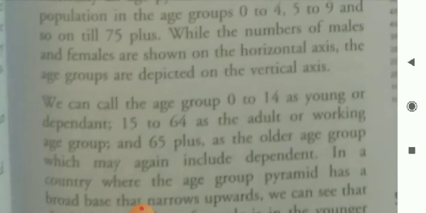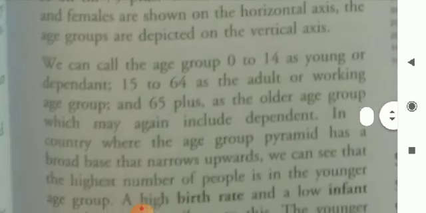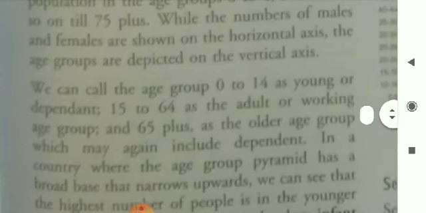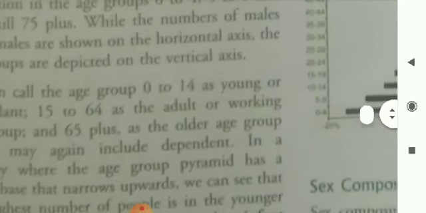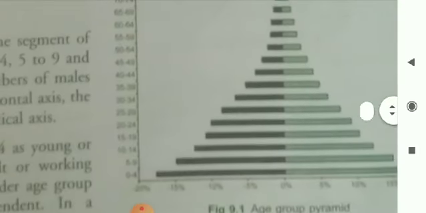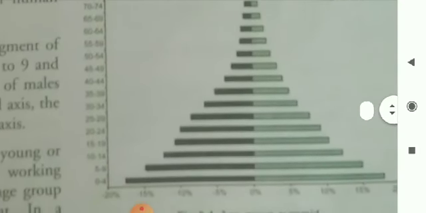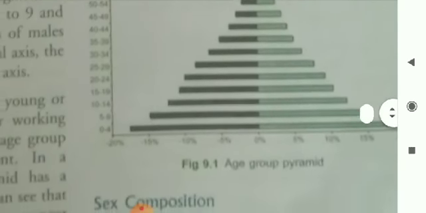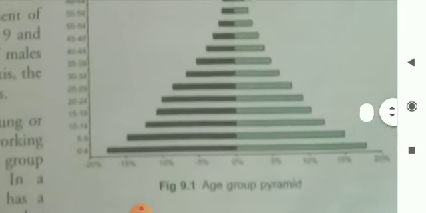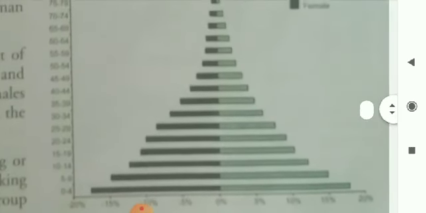While the numbers of males and females are shown on the horizontal axis, the age groups are depicted on the vertical axis. You will get the draft here. This is the pyramidal structure of the population composition. Age group pyramid, vertical to horizontal we shall study.